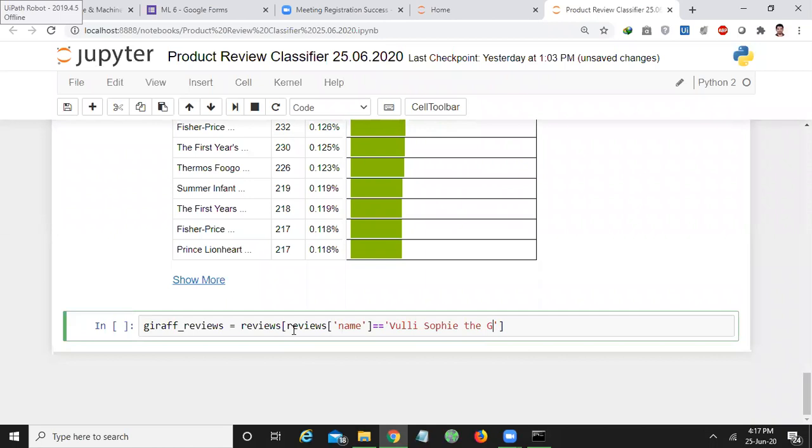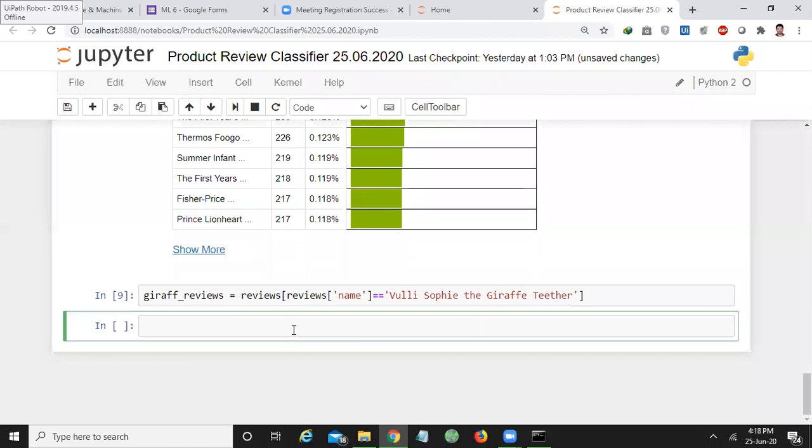So this is the name of the product. I want to take only the reviews of that product, and I want to do the sentiment analysis on it. Let us check whether we have successfully retrieved those reviews or not.